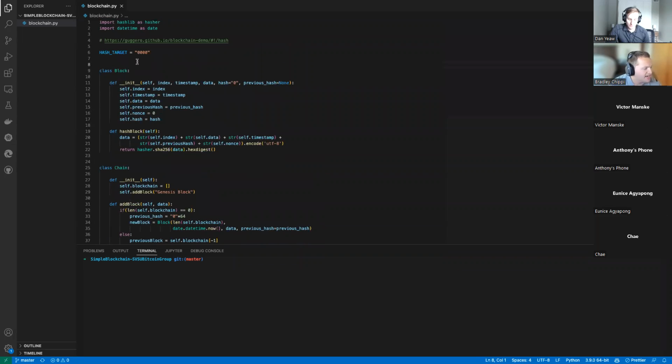So I just have a constant at the top. The way I define my constants in Python is just an all-caps variable. So I'd basically just say my hash target is those 4 zeros, and we'll add more and more as we run the script.